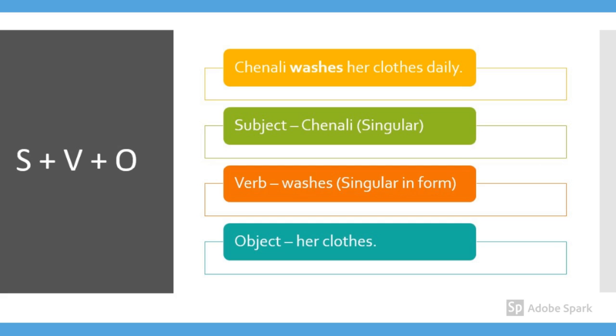Now what is the verb of the sentence? What does Chenali do daily? She washes her clothes. So the verb is washes. It is also given in singular form. What is the object of the sentence? What does Chenali wash daily? The answer is her clothes. The words her clothes are the object of this sentence. So, the SVO concept helps you to form a grammatically correct sentence.